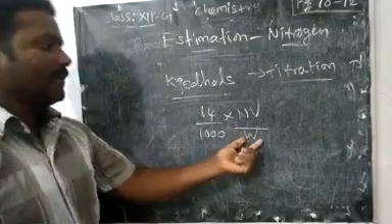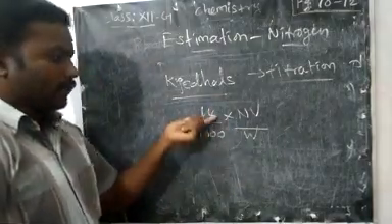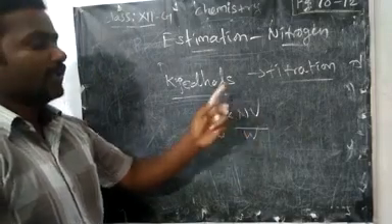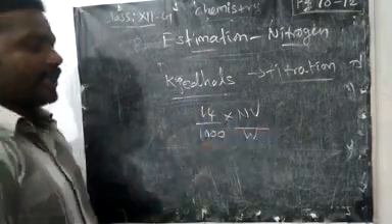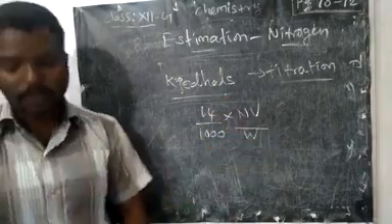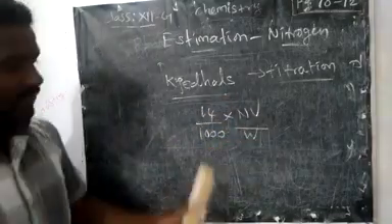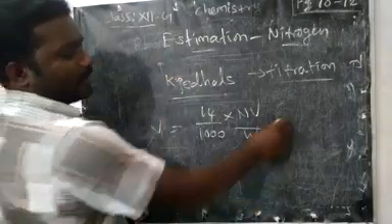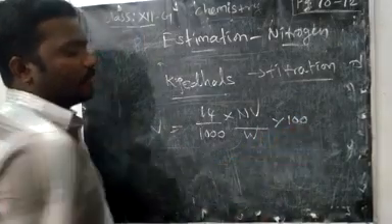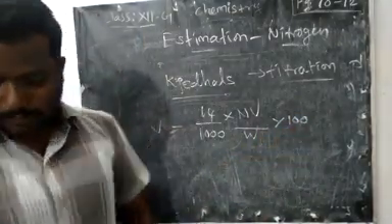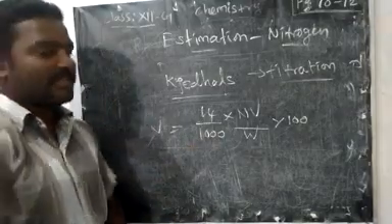For that weight, in 1000 liter 14 gram, how much gas is produced as ammonia in sulfuric acid? NV, N is normality concentration, V is volume. So by using this we can calculate the amount of nitrogen. For percentage, as usual, we have to multiply by 100. Now we have finished all the estimation.